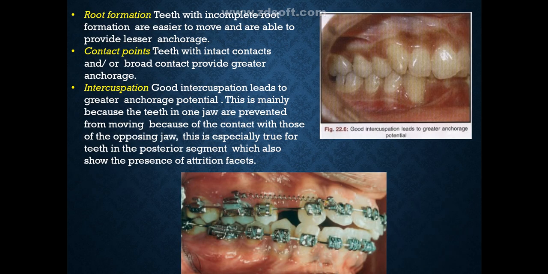Root formation. Teeth with incomplete root formation are easier to move and are able to provide less anchorage. Coming to contact points, teeth with intact contact points and broad contact points provide greater anchorage. Next will be intercuspation. Good intercuspation leads to greater anchorage potential. This is mainly because the teeth in one jaw are prevented from moving because of the contact with those of the opposing jaw. This is especially true when the teeth are in the posterior segment, which also shows the presence of adhesion factors.